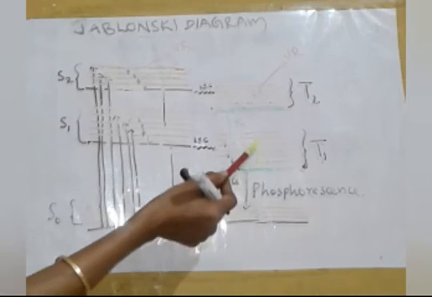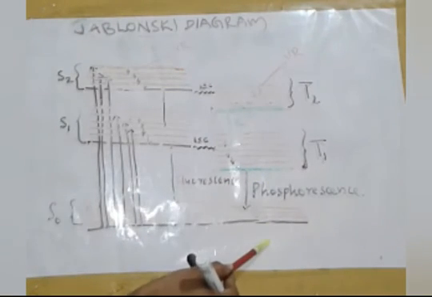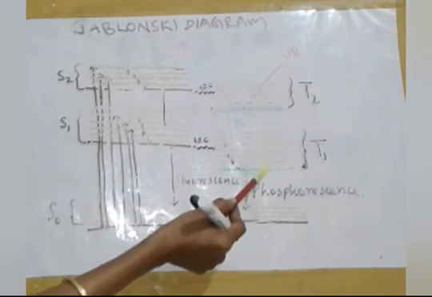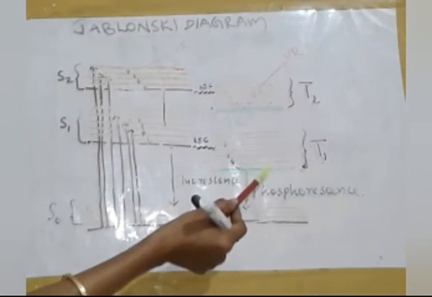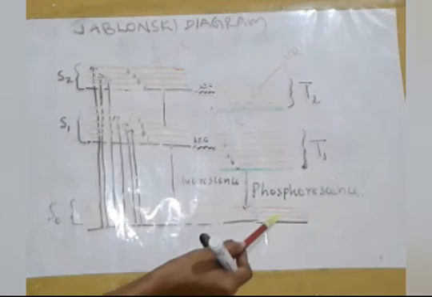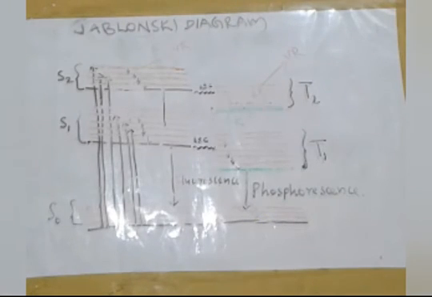It is a transition from a triplet state to a singlet state, and in the triplet state both spins are in the same direction, but when it goes to the singlet state, the spin of one of the electrons has to invert.